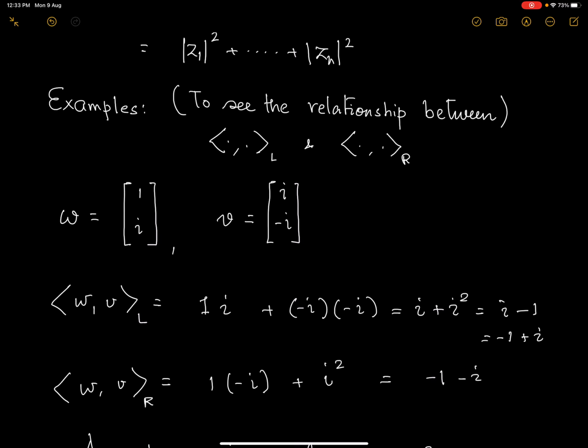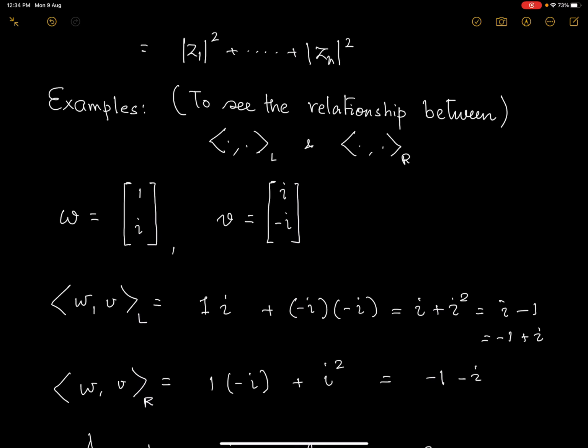Now, take a vector w in C2, and I take the vector v also in C2. Of course, they have to be in the same space. One is i and minus i. As I told you, some of the elements in a complex vector can be real. In fact, all can be real. A real vector can be thought of as a complex vector where all the imaginary components are zero.